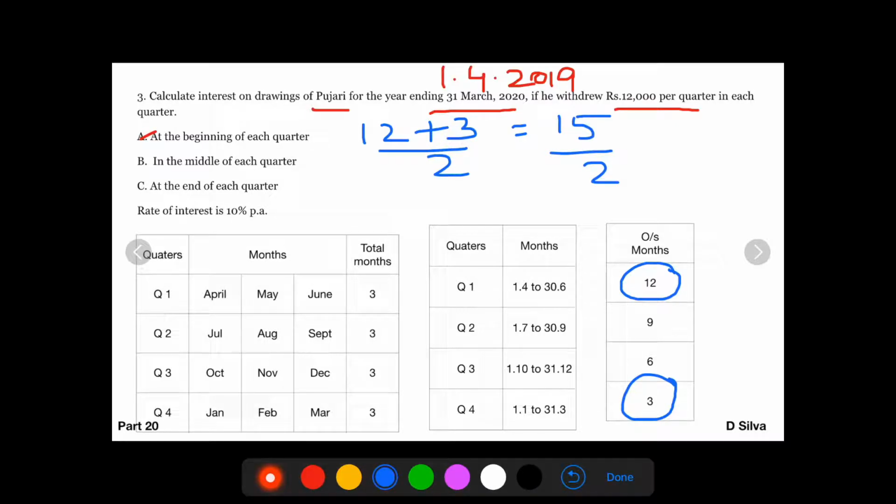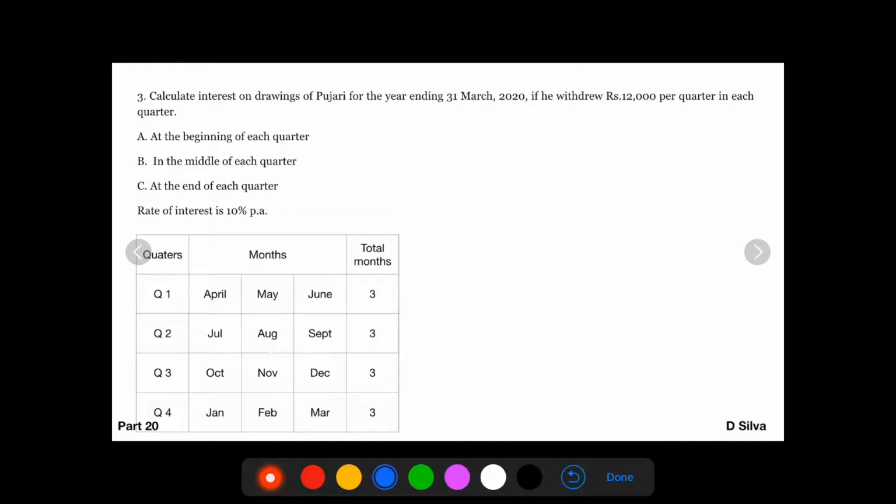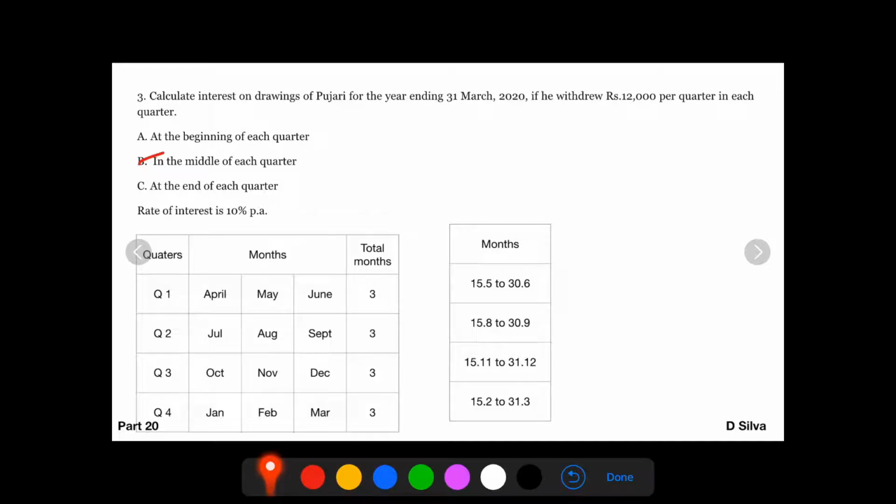Let's proceed with the second scenario. The second scenario is in the middle of each quarter. Middle means 15th of every quarter. So 15th of every quarter will be 15th of May, 15th of August, 15th of November, 15th of February. Outstanding months for this will be calculated as starting from 15th of May ending on 31st of March, we will get 10.5 outstanding months.